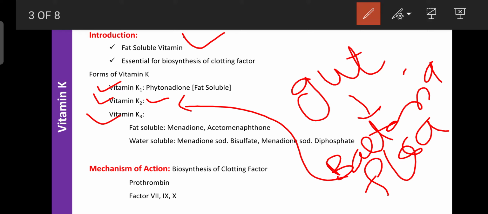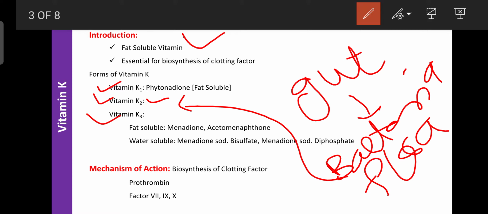Regarding vitamin K3, these are the chemically synthesized forms of vitamin K. Those are known as vitamin K3. And this vitamin K3 is once again classified into two types, that is fat soluble and water soluble. Regarding the fat soluble, the examples are menadione and acetomenaphthone. And for the water soluble, the examples are menadione sodium bisulfite and menadione sodium diphosphate.